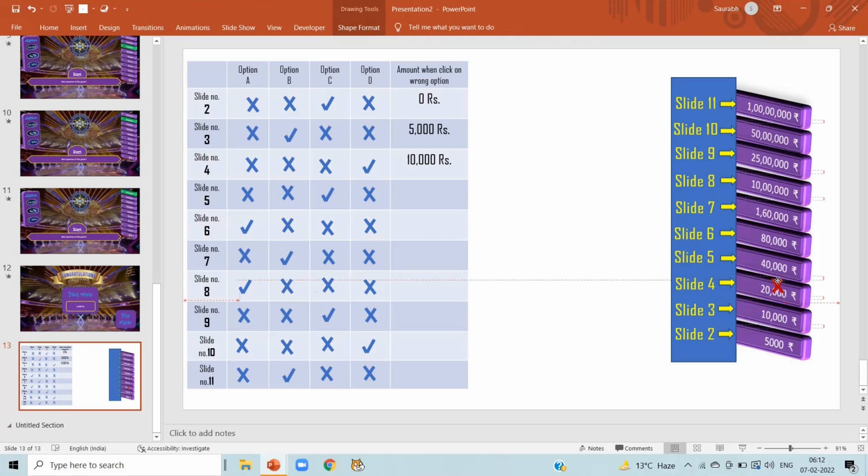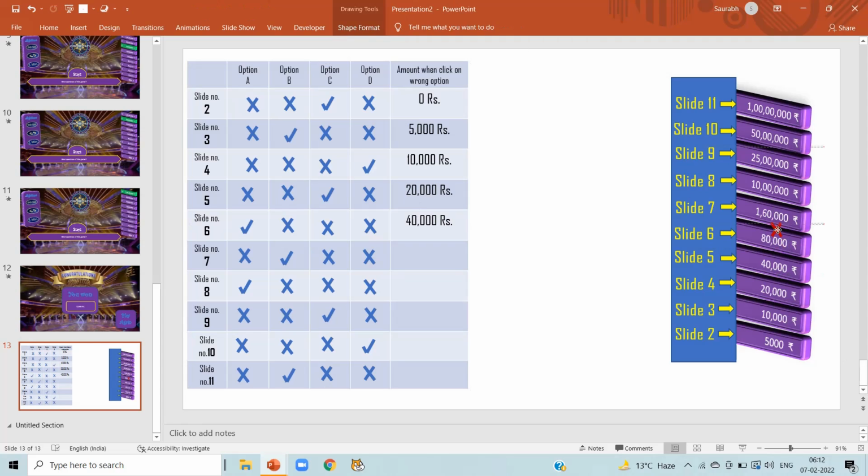Similarly, when we click on wrong option on slide number 5, we don't get 40,000 rupees, but we have given correct answer in our last question, so we get the prize money of 20,000 rupees. Similarly, when we click on the wrong option on slide number 6, we don't get 80,000 rupees, but we have given the correct answer in our last question. So we get the prize money of 40,000 rupees here.